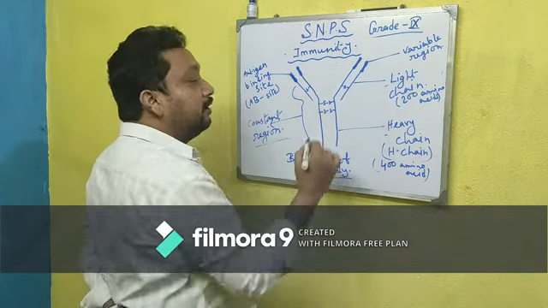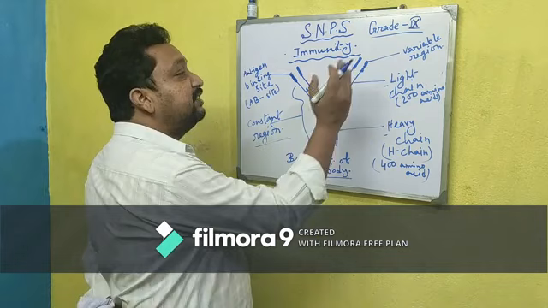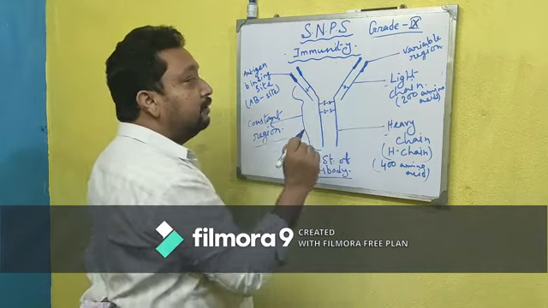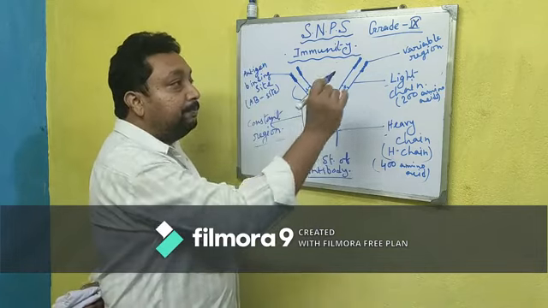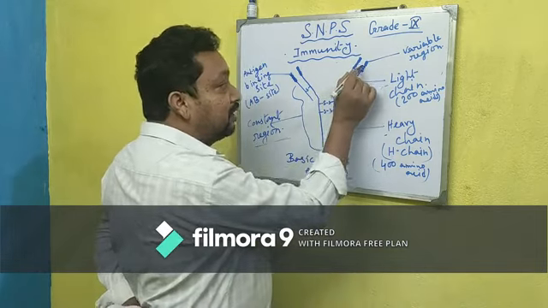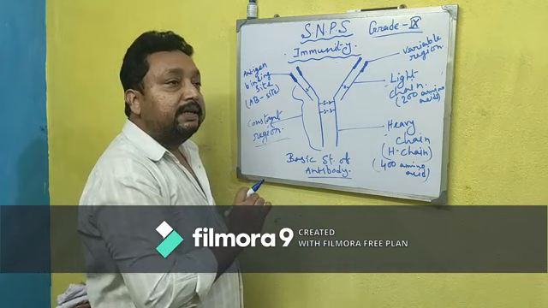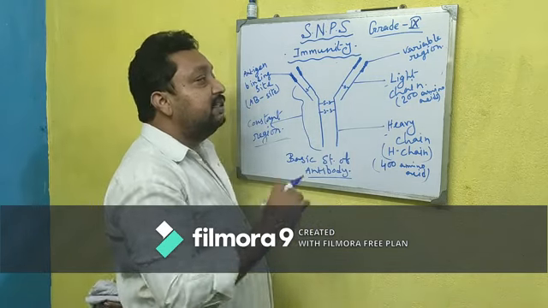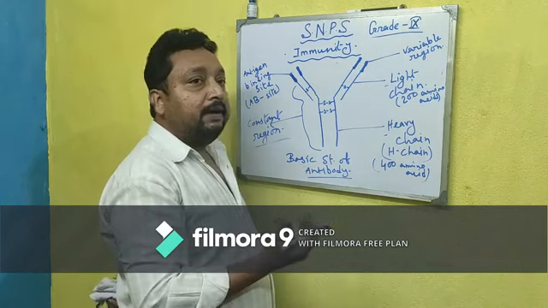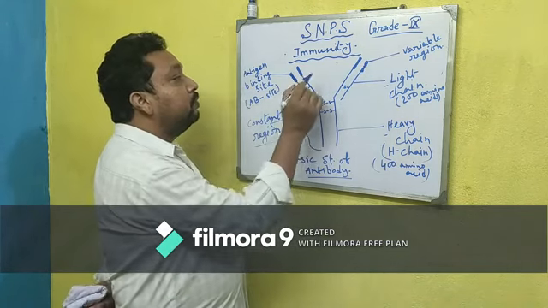At the end part of each chain is the variable region, because the structure of that particular portion is pleomorphic, meaning it can change its structure as needed.